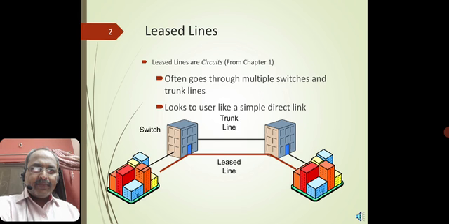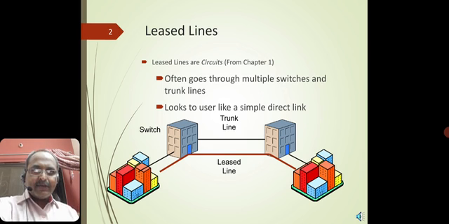As I said, often it goes through multiple switches and trunk lines, and these trunk lines are dedicated lines which provide service without any interruption. These trunk lines go through different service providers' circuits, and the leased line is able to use connecting methods with another alternative using a switch.